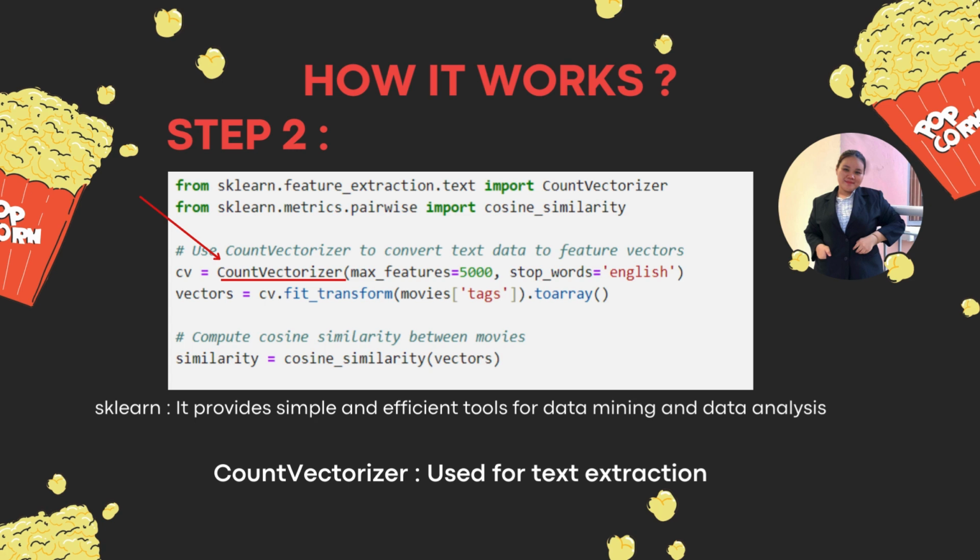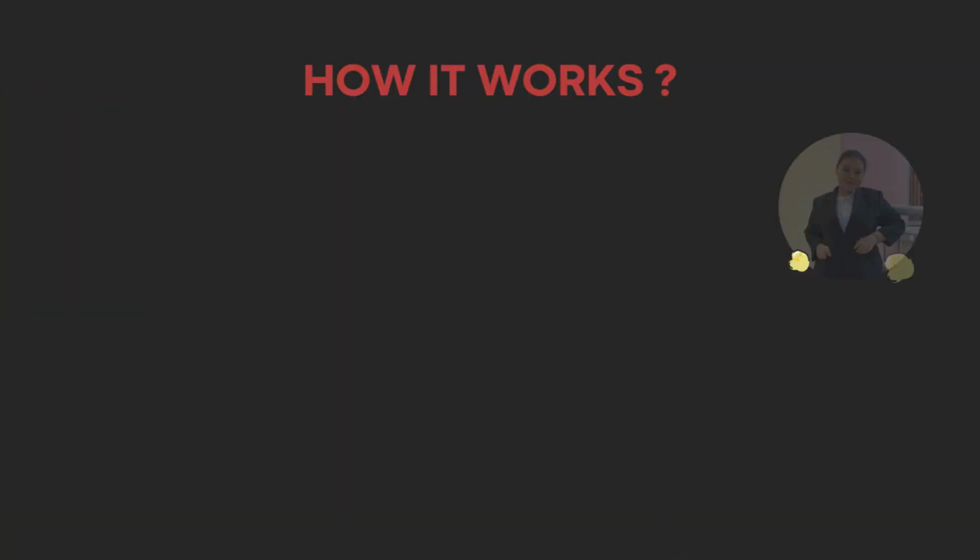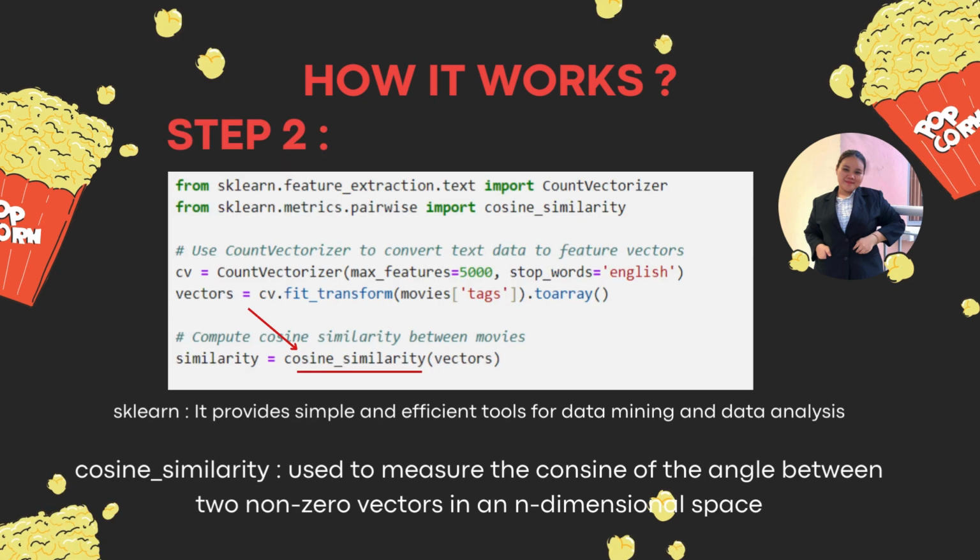This vectorizer transforms the tags column of the movies data frame, which contains combined and preprocessed tag data for each movie, into numerical feature vectors. The resulting vectors represent the frequency of terms in each movie's tag text.